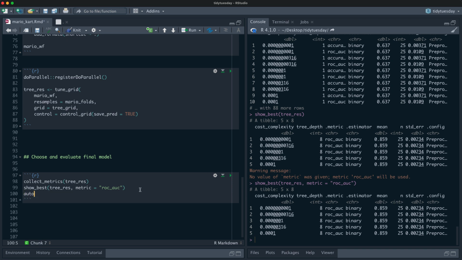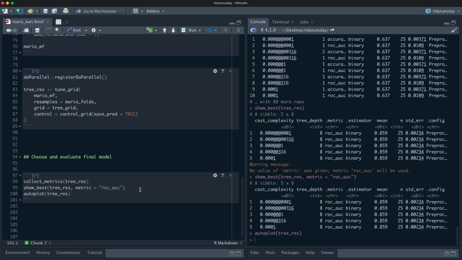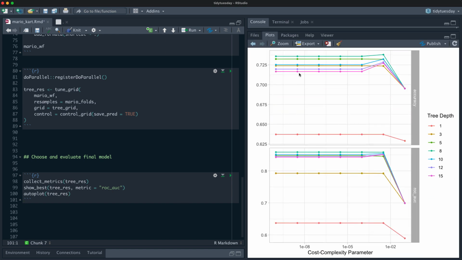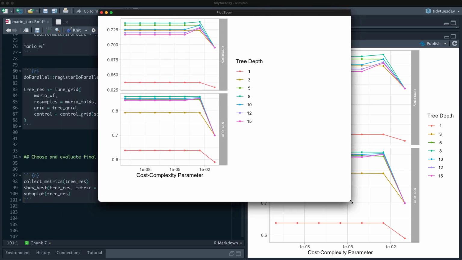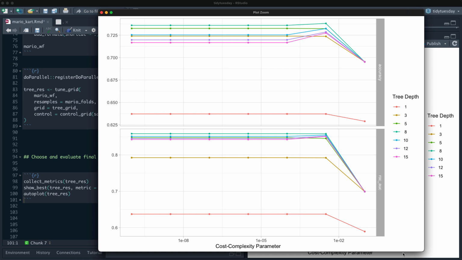We can look at a visualization of how our tuning results turned out, like so. Let's zoom in a bit here, so we can take a look. Notice, look, tree depth of 1, bad. Stubby trees, no good. And then if we look up here, the tree depth of 8 is best.